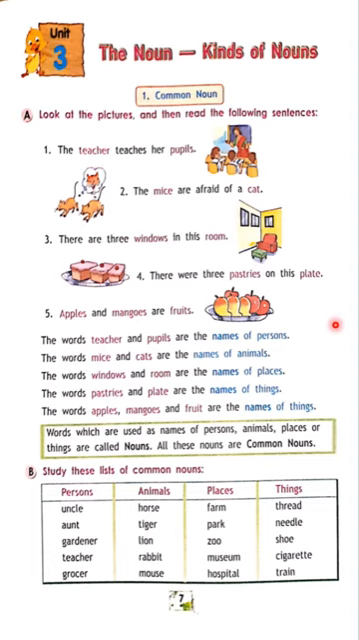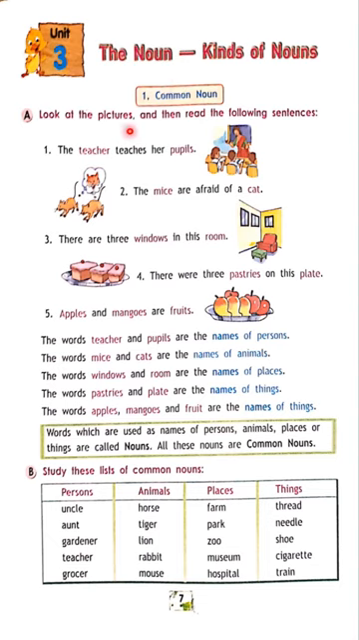Suppose bench. Bench is a thing name. If you think of a bench, you feel a bench should be in that way. That is the bench. Okay, now here first, kinds of noun. First one is common noun.